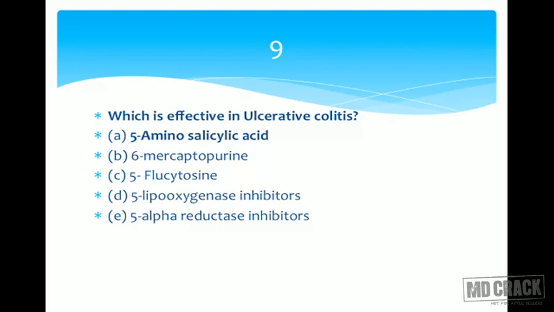6-mercaptopurine is an anti-cancer agent. It's a cytotoxic agent. 5-flucytosine is getting converted to 5-FU. 5-FU is an anti-cancer agent, and flucytosine is useful as an antifungal agent to be used along with amphotericin B. 5 lipoxygenase inhibitors.